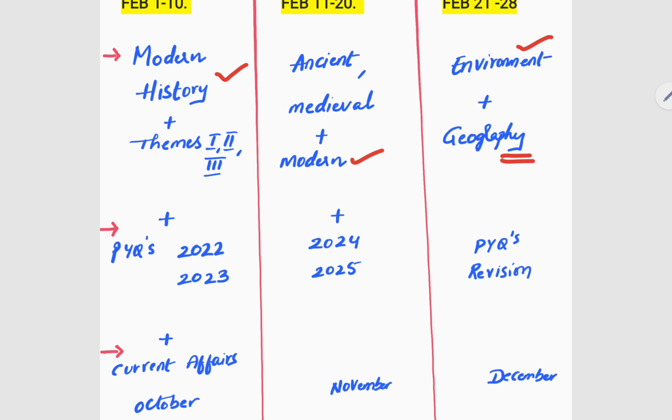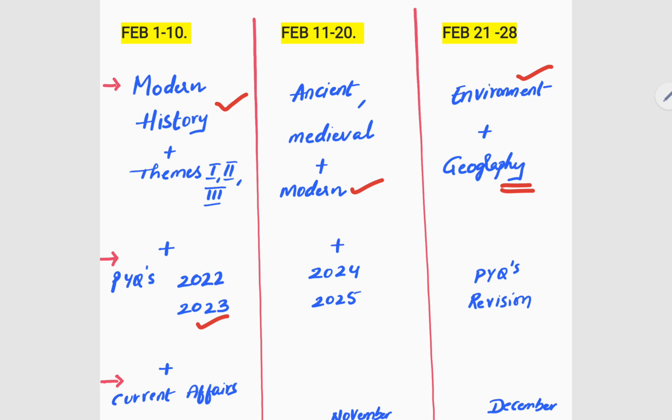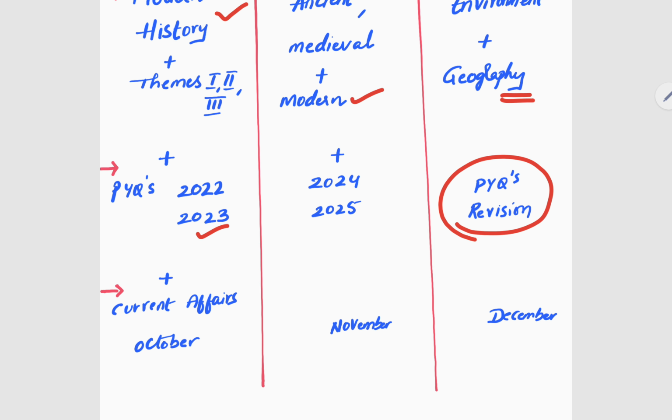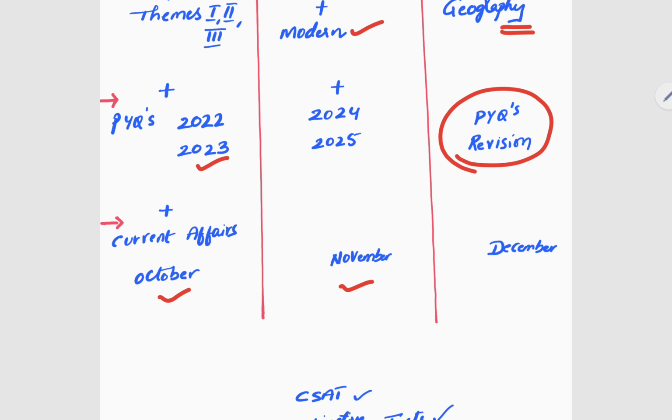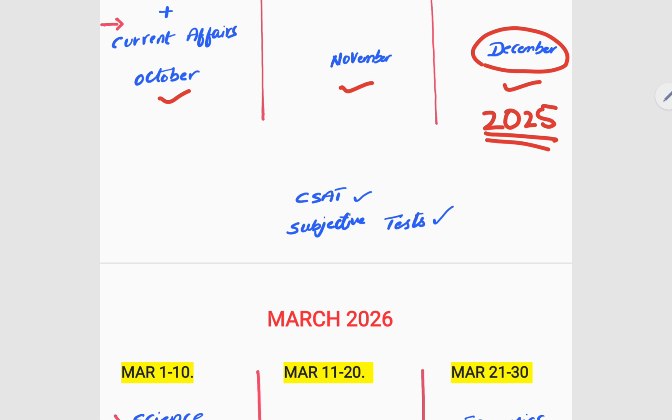You have to complete the PYQs 2020 to 2023, and here 24, 25. So by the end of February, you will be done with PYQs. At least one time you will be revising them, right? So this will be a major advantage for you if you have followed this method. Current affairs you have to complete. So by the end of February, you will be done with 2025 current affairs mostly, from June or July, whatever it is. And CSAT and subjective test will be same.